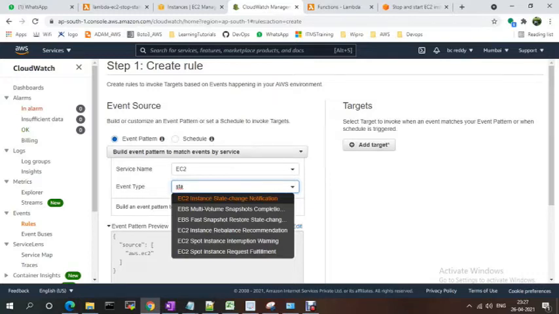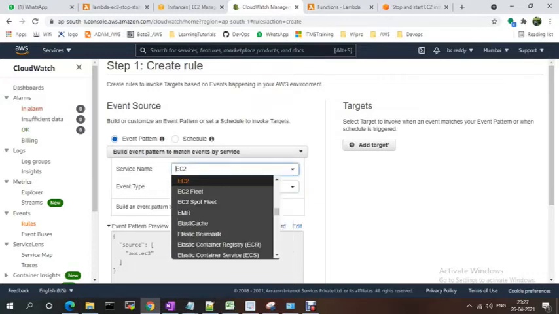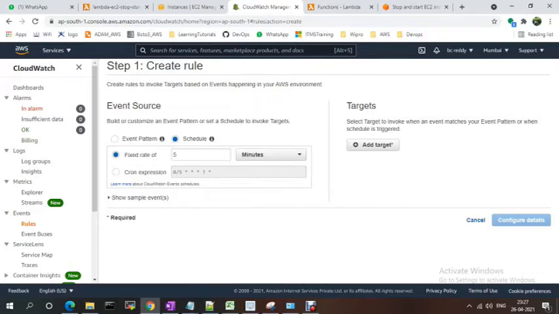For now I'm going with scheduled. If you have any fixed rate, you just need to give the minutes. Every minute you want to run, or you want to stop this service, that time you fix the rate. Otherwise you need to use a cron expression. I'm just using the cron expression. Based on the cron expression I want to run my script.